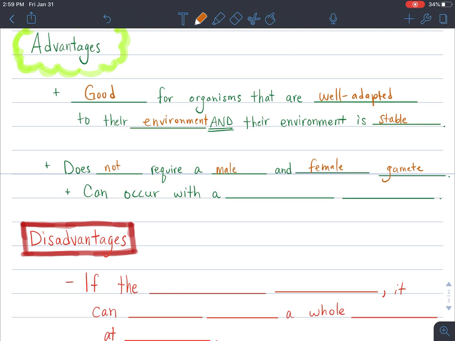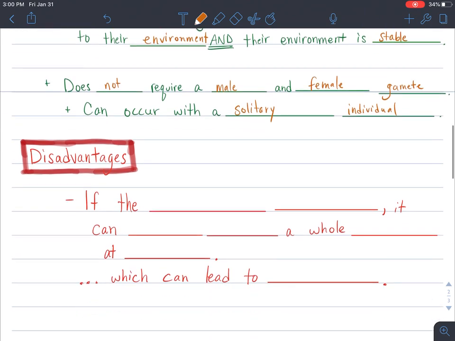So in this instance of asexual reproduction, it can occur with a solitary individual. So it only takes one organism to reproduce when it comes to asexual reproduction. It can just make a copy of itself, essentially.